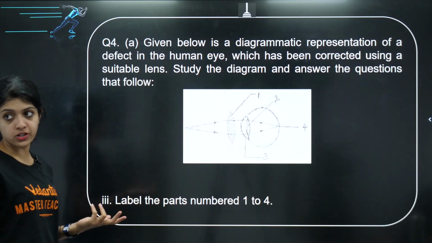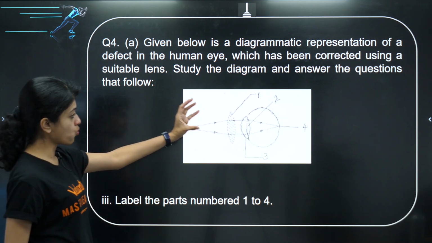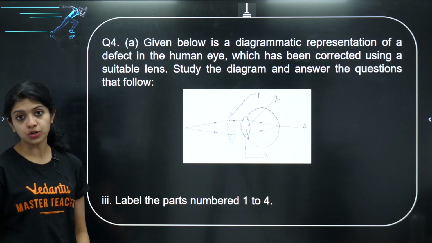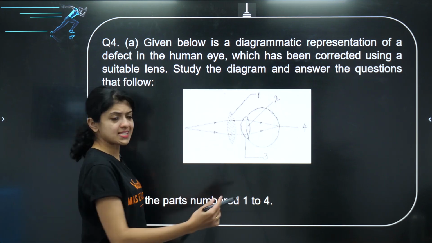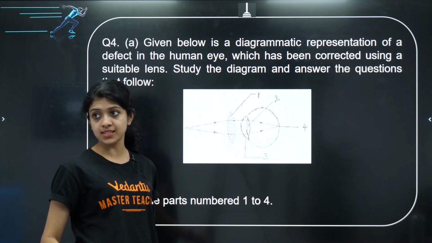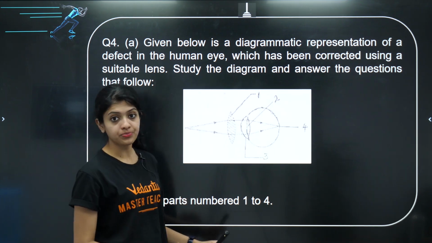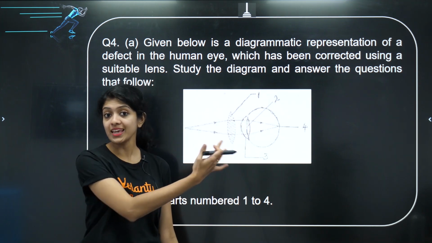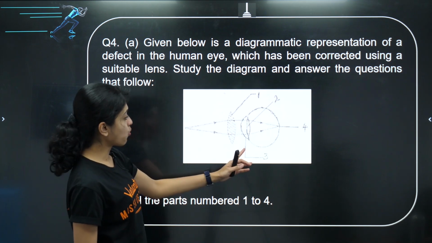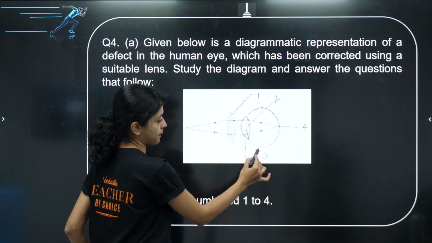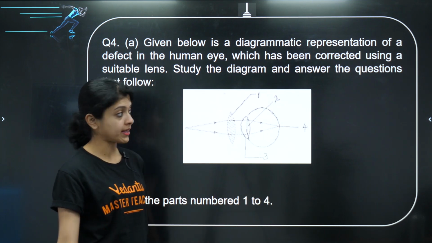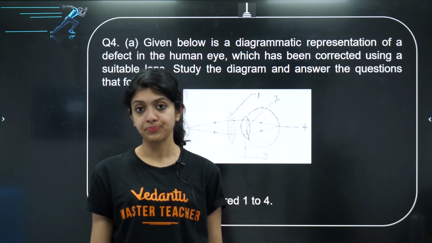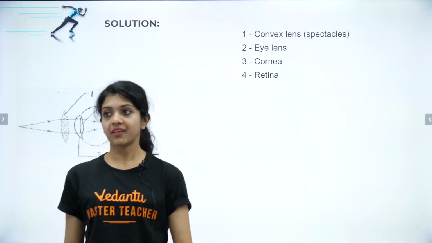Now, third question based on this, label the parts numbered 1 to 4, basically 1, 2, 3 and 4. Yes, tell me very quickly, what is 1? 1 is basically the convex lens or the spectacle lens, right, which is given to correct the condition. Secondly, 2 is the lens of the eye of the affected patient. What is 3? 3 is basically this outer part, which has to be the cornea. And what is 4? The point where the image is formed. What could that be? Yes, it has to be your retina.